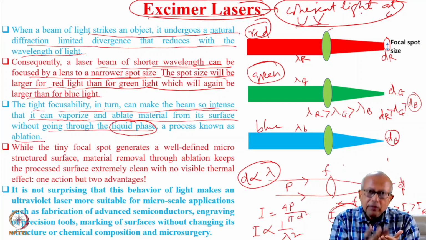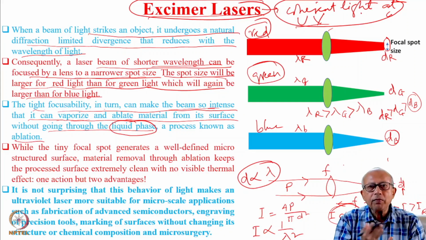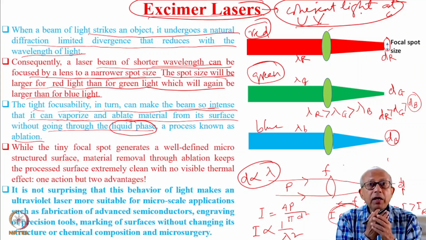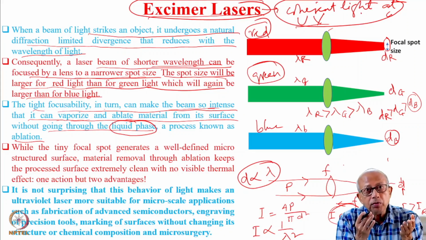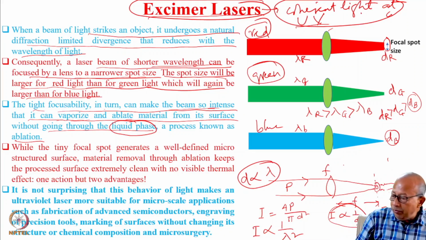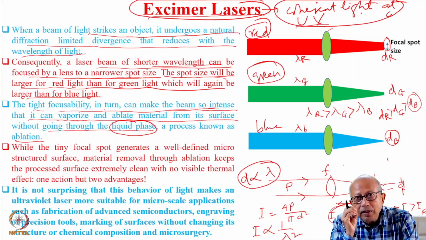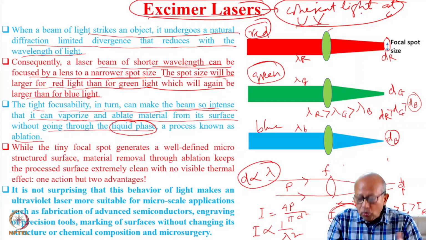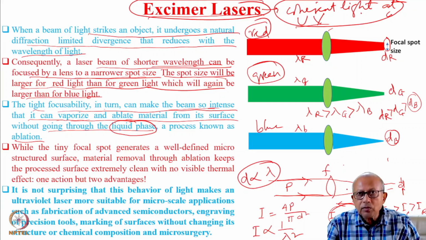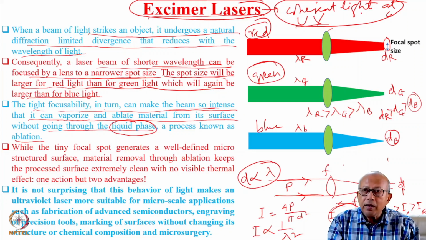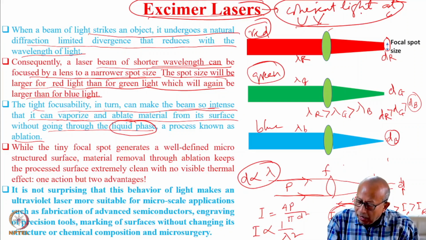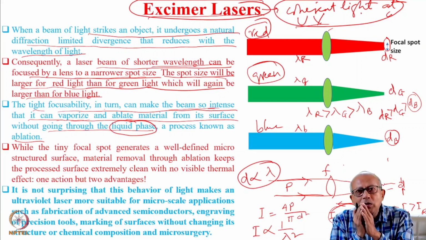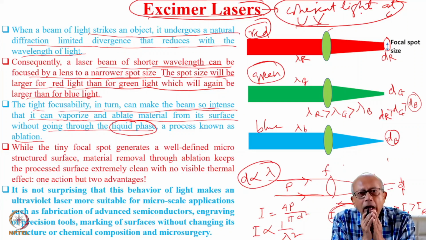So by ablation you can actually remove material from a surface, and for that you need extremely high intensity, which you can produce by reducing the wavelength of the laser. But there is another very important point here. You can increase the intensity two ways. Either you increase the power, or you increase the intensity by reducing the focal spot diameter, that means you make the focal spot smaller and smaller.